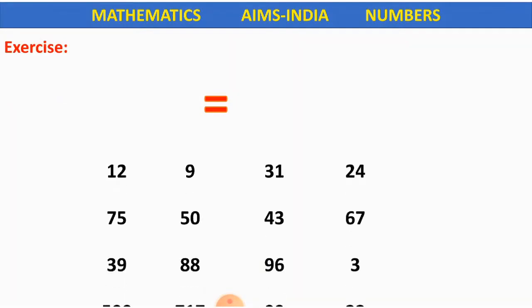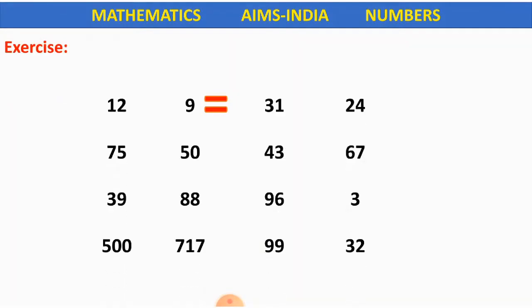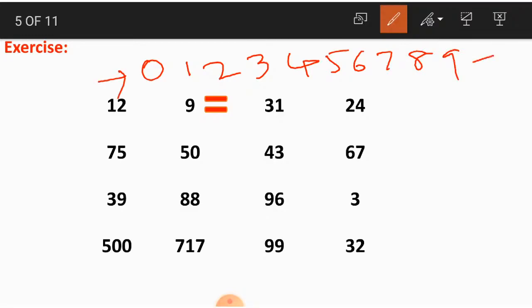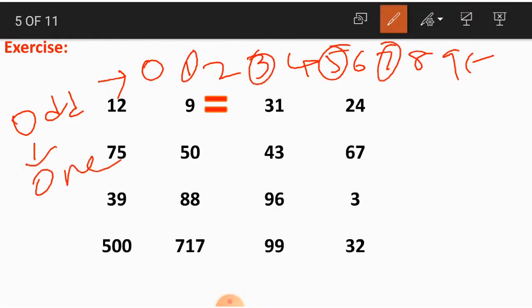Let us solve some examples now. It is better if we first write the digits which should appear at the ones place, and then solve the problems. First we'll write all the one-digit numbers starting from 0 and ending at 9, children. As I said, what do odd numbers start with? We should start considering odd numbers from 1. So 1, 3, 5, 7, 9.